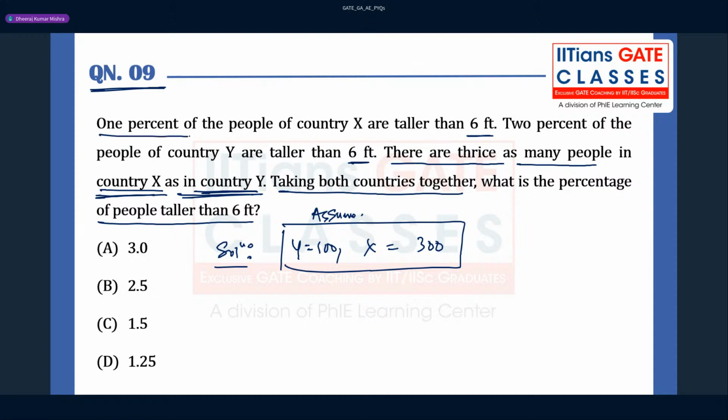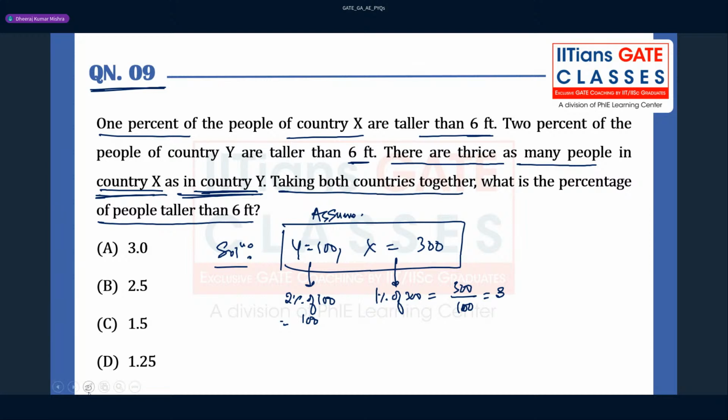Now 1% of the people of country X are taller than 6 feet. So in X, 1% of 300 means 300 by 100, so there are three people who are taller than 6 feet. In Y, 2% of 100 will be 2.